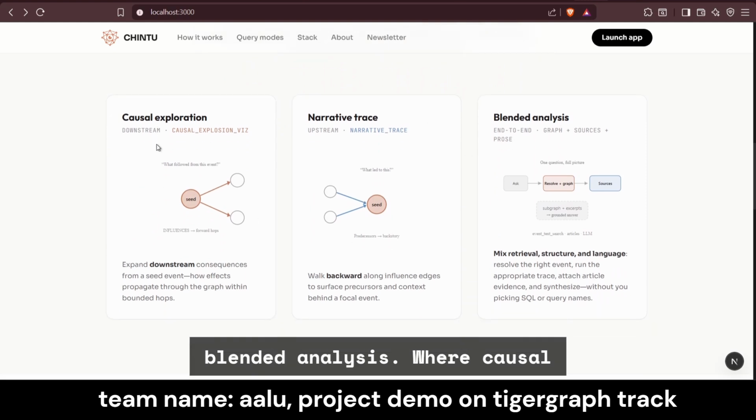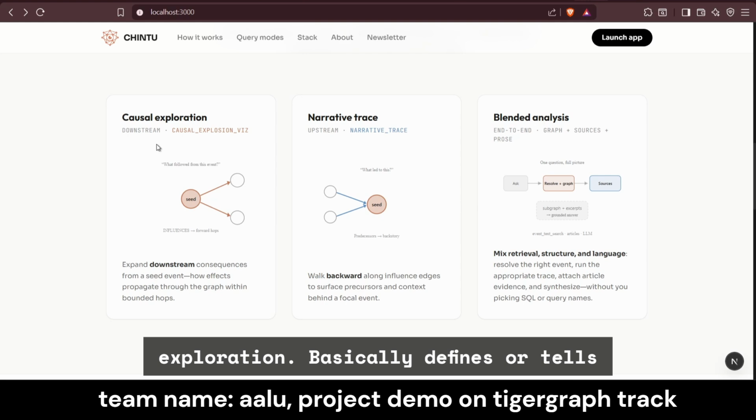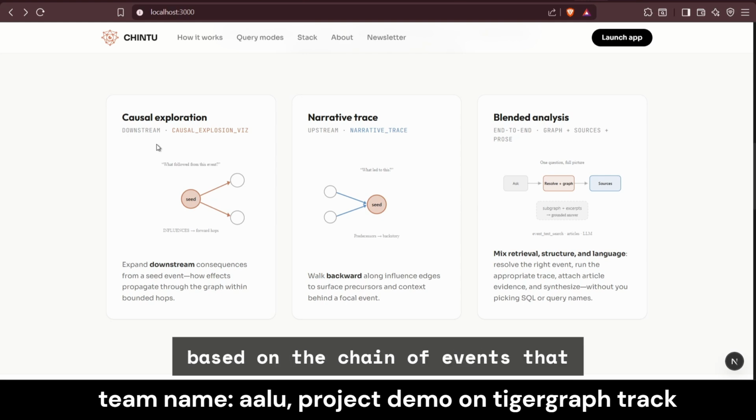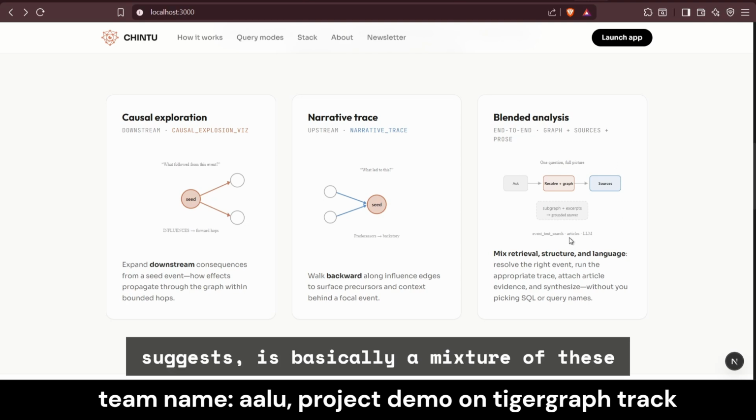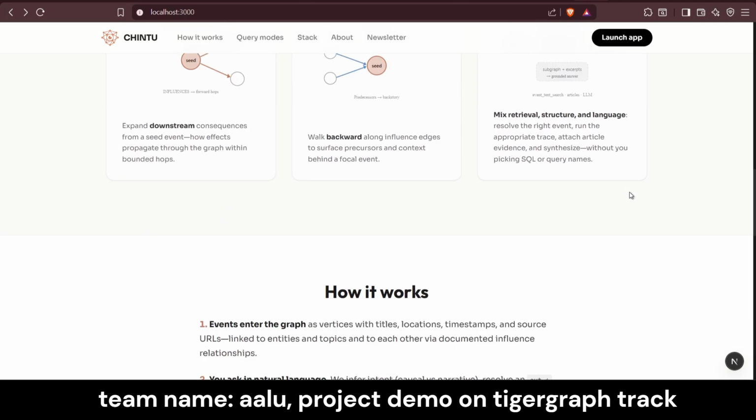Causal exploration basically tells you what happened or what will happen based on the chain of events that are interconnected. Narrative trace will help you trace what led to this event, how this event happened. And blended analysis, as the name suggests, is basically a mixture of these two.